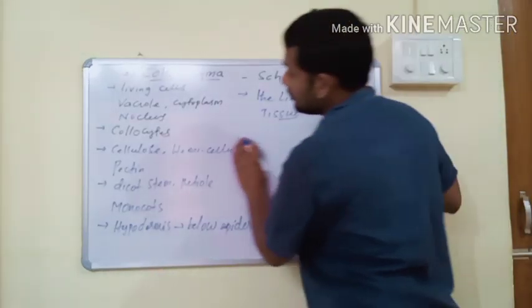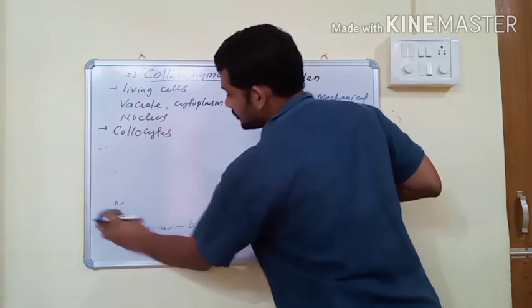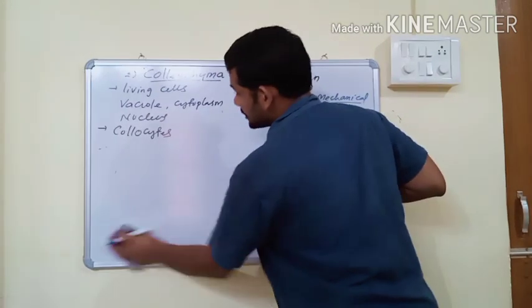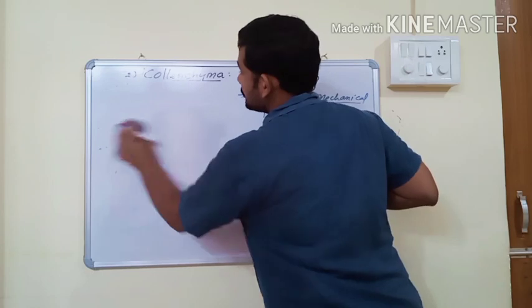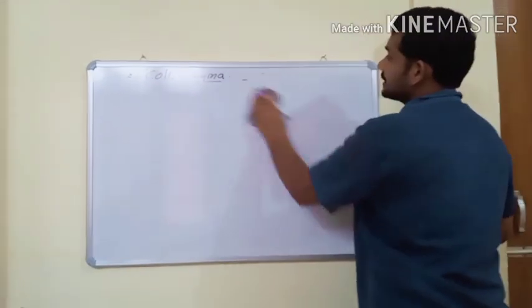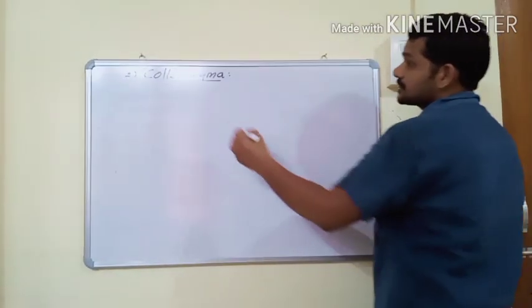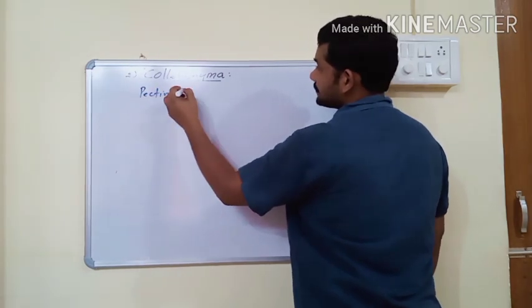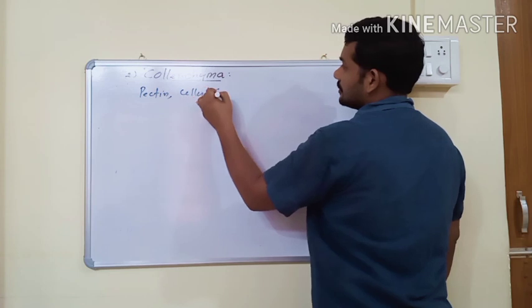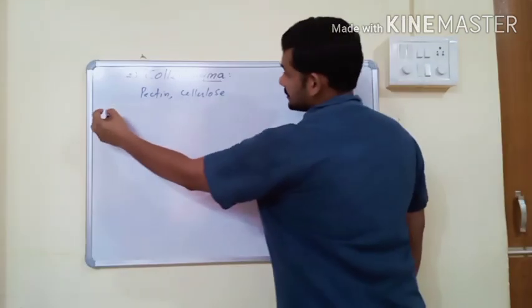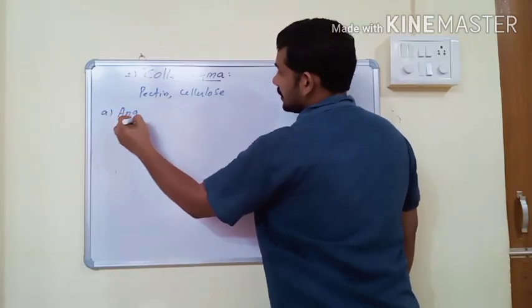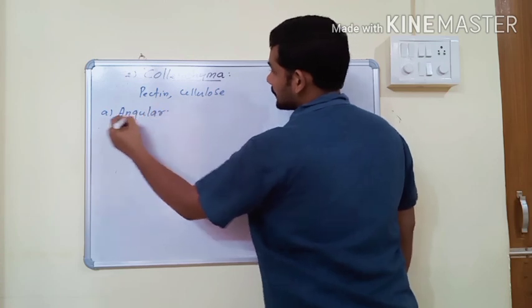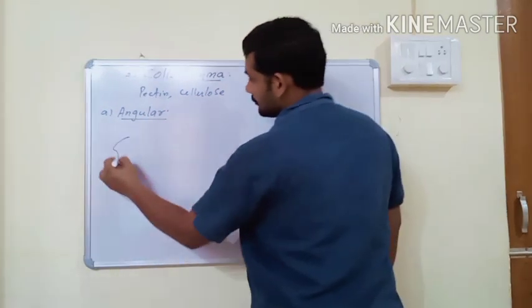Based on the excess deposition of pectin, cellulose and hemicellulose, the collenchyma tissue is classified into three types. The first one is angular collenchyma.